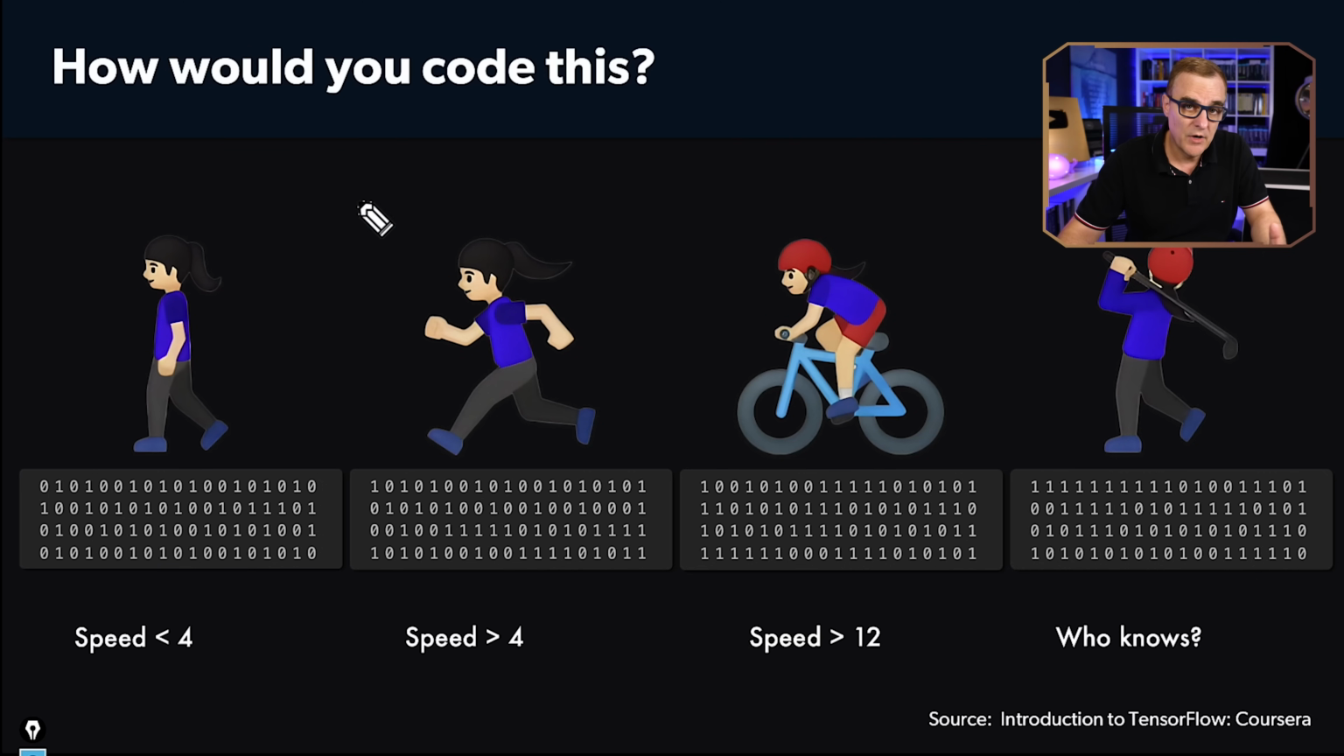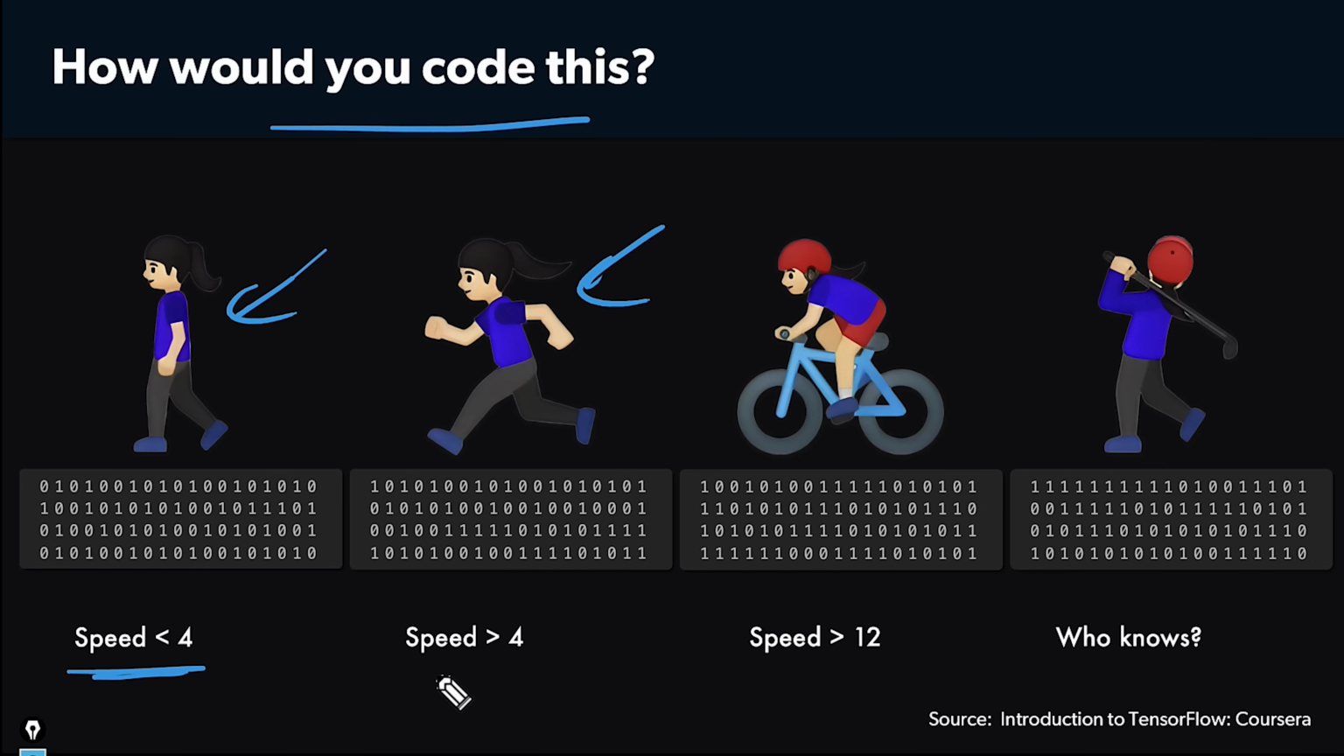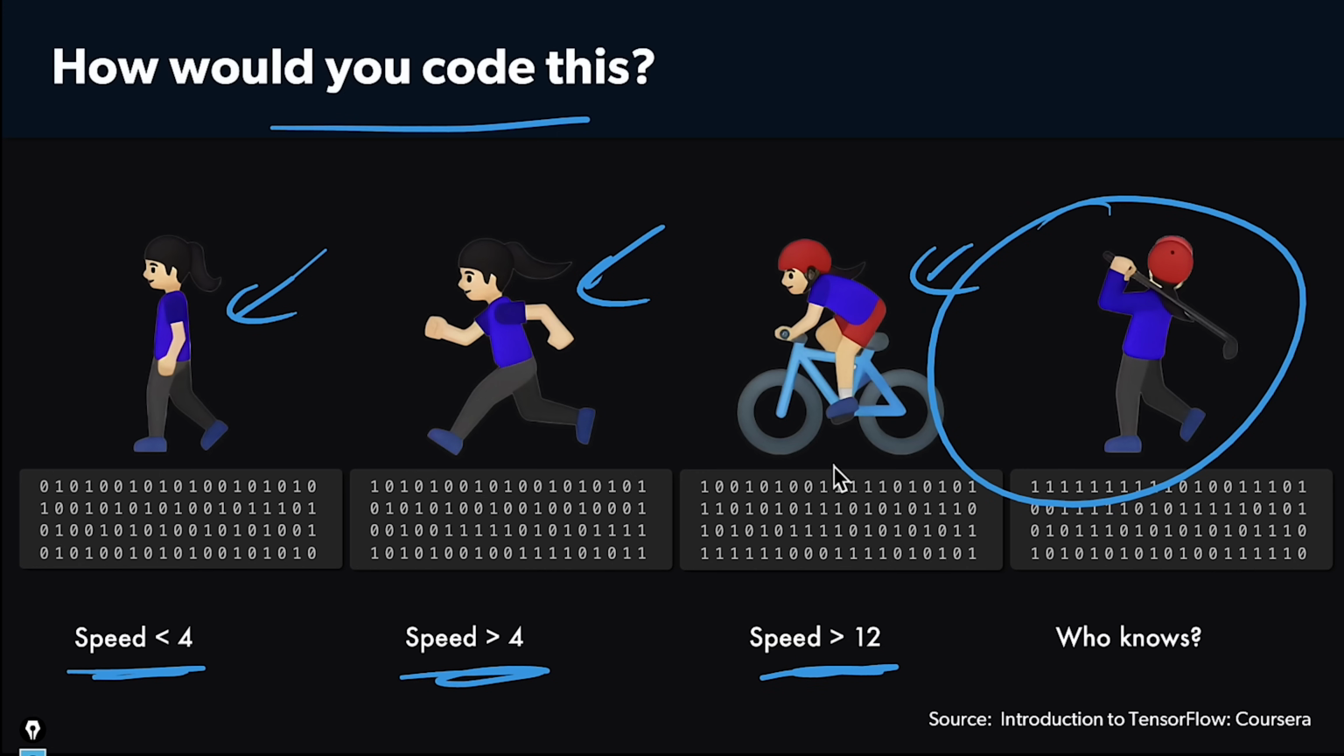This becomes really useful when data isn't clear-cut. As an example, how would you code this? We want to determine what someone is doing. Are they walking? We might code it based on whether the speed is less than 4 miles an hour. They're running if the speed is greater than 4. They are cycling if the speed is greater than 12. But what happens if they're golfing or doing some other kind of activity? How would we run pattern recognition on that kind of data?